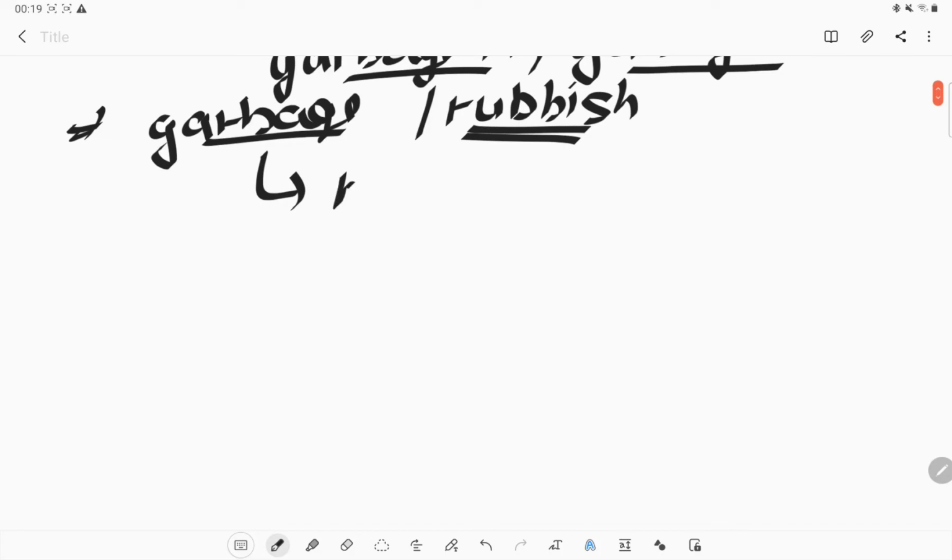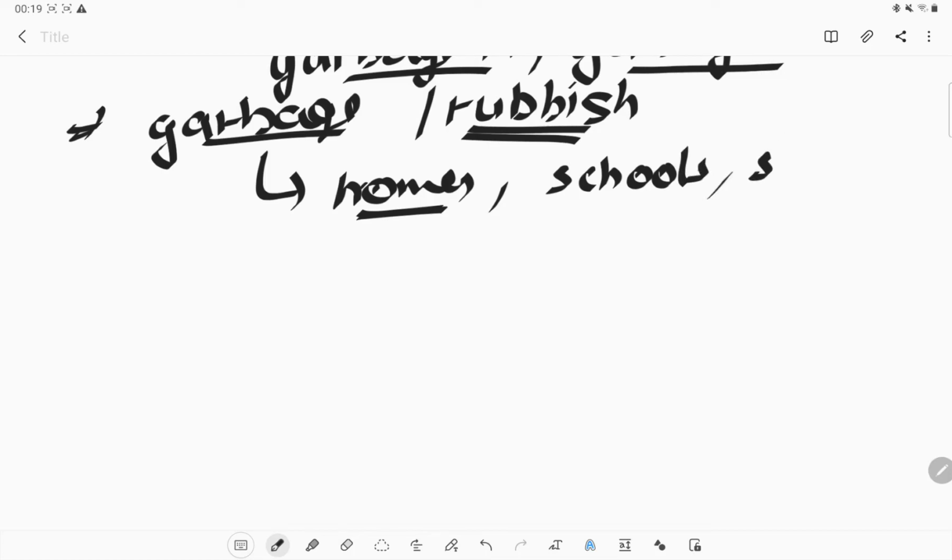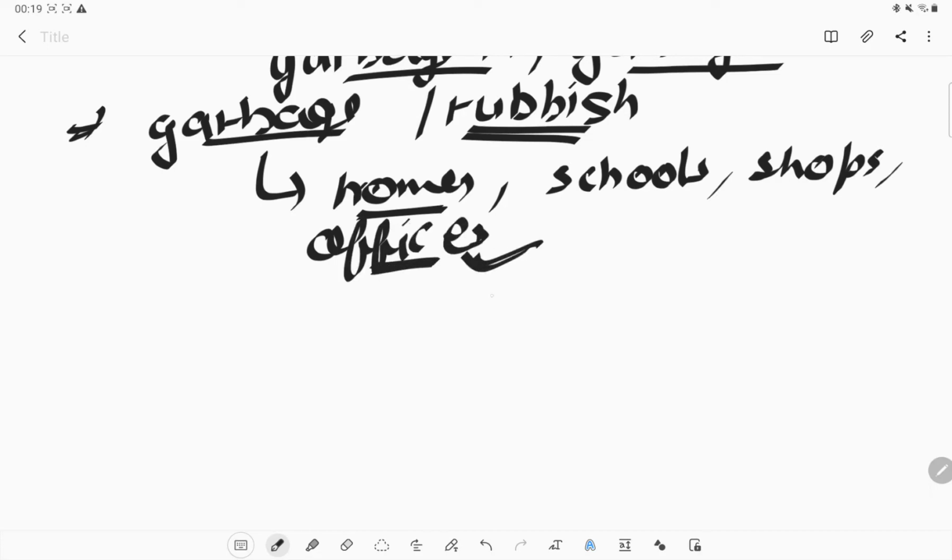Like, from the homes we produce a lot of waste, which is domestic waste, and we put it in the dustbins. Or we can collect garbage from schools or shops. Okay, all these have their own type of garbage. Like in an office there is a different kind of garbage, and from homes there is a different kind of garbage, which we put in the dustbin.